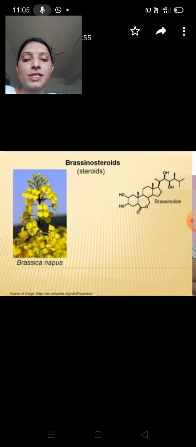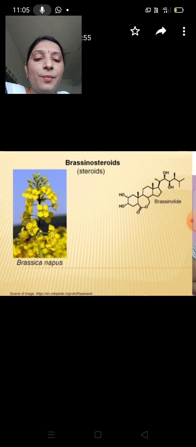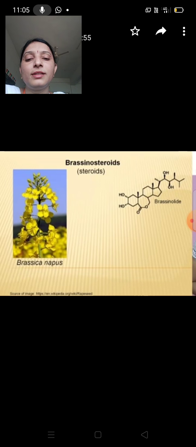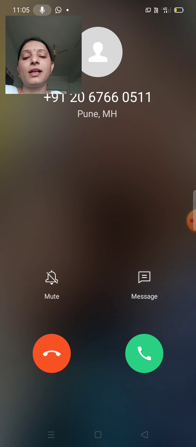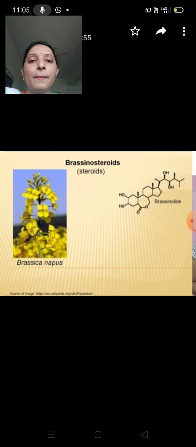And the last one is brassinosteroids. They are also steroid compounds. See this formula, brassinolide. An example of a plant is Brassica napus.